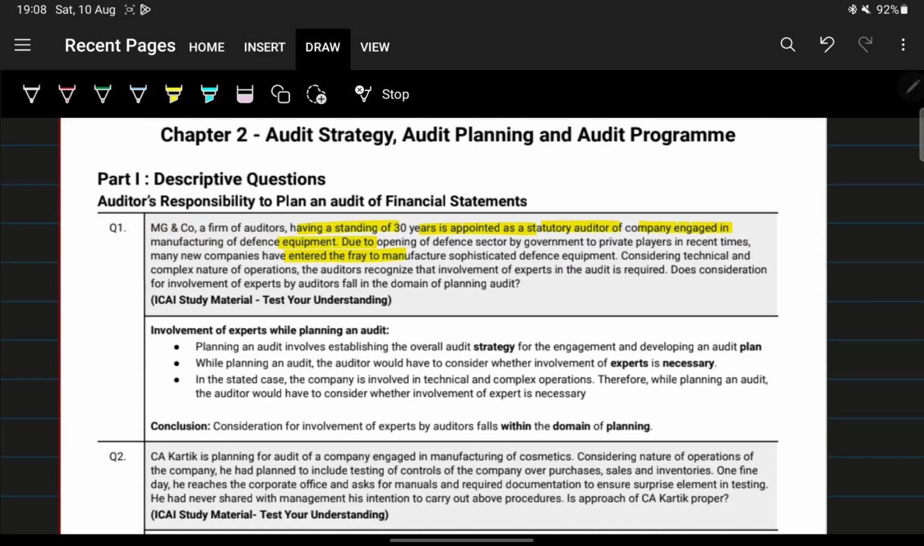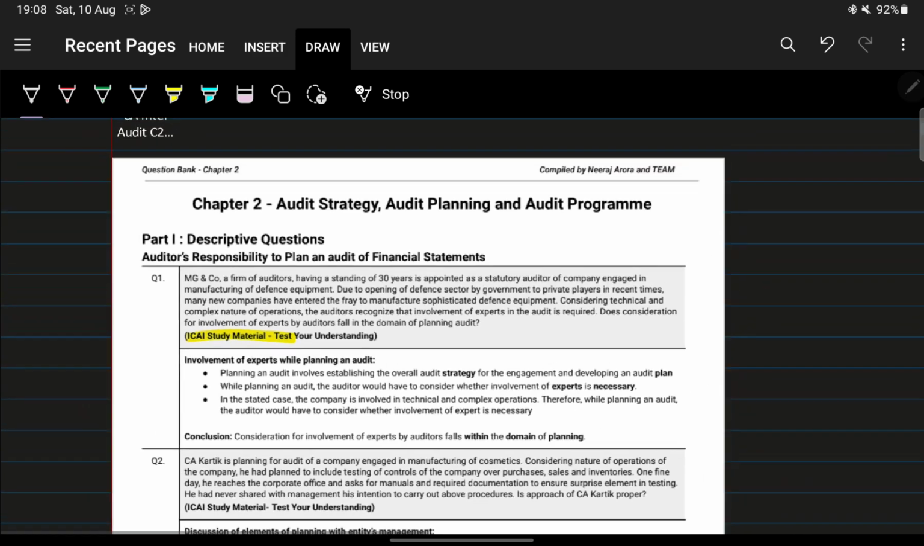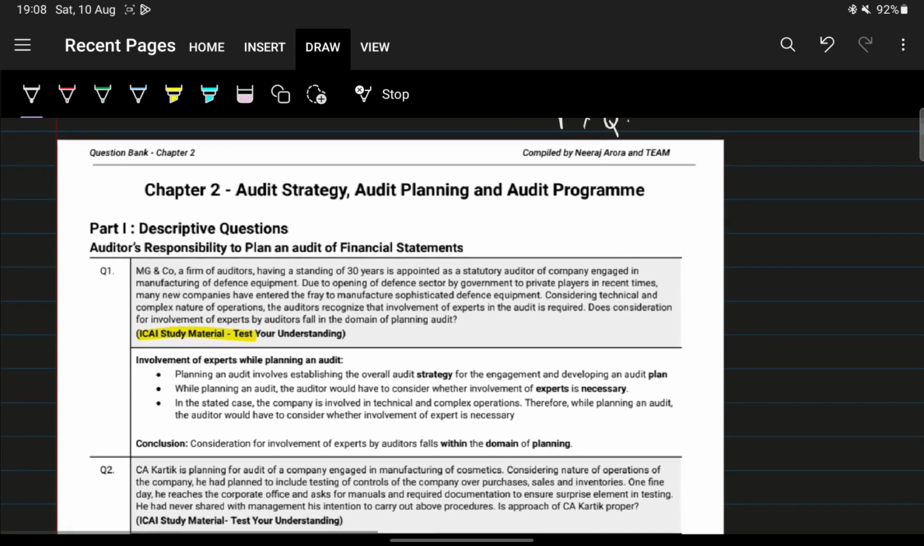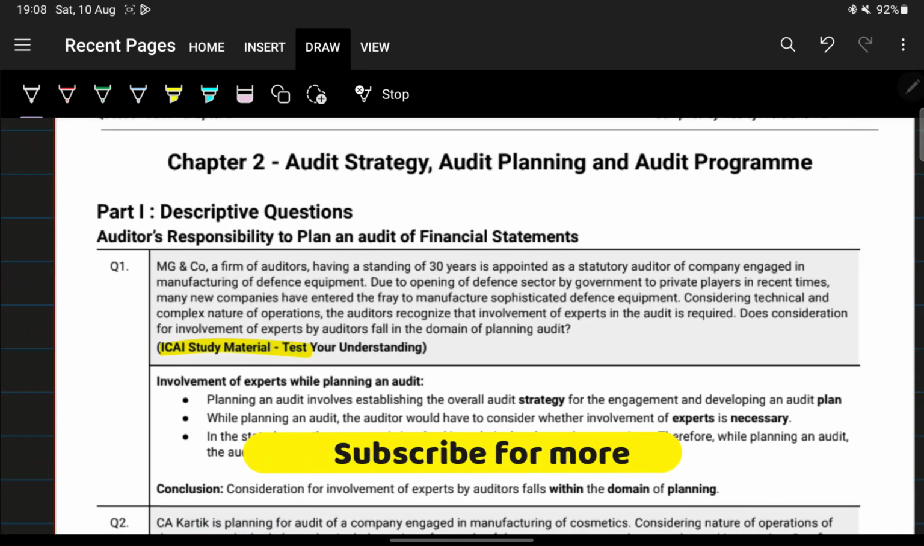We'll start with the first question. This is from the ICAI study material. By the way, these questions include your ICAI study material questions, RTPs and MTPs, and also past year questions. So it covers everything, there's no need to worry. Next, the first question is from the ICAI study material.